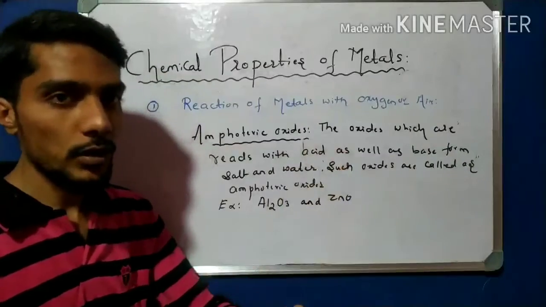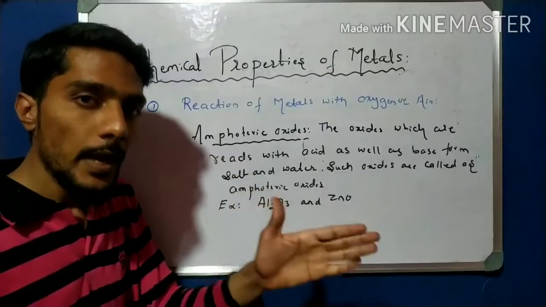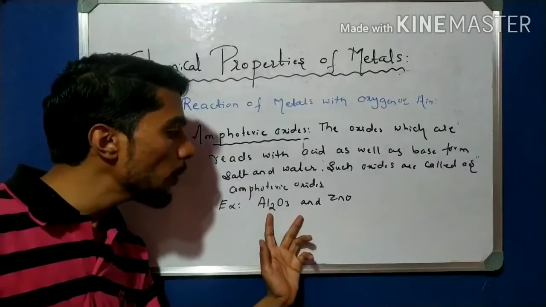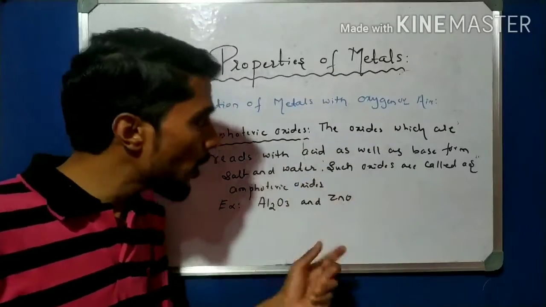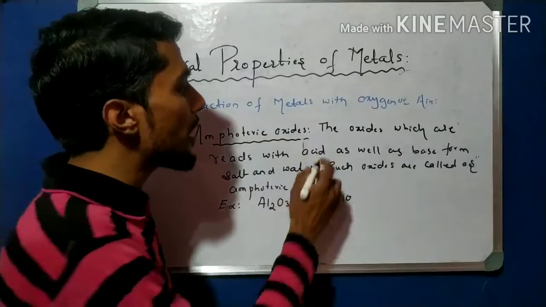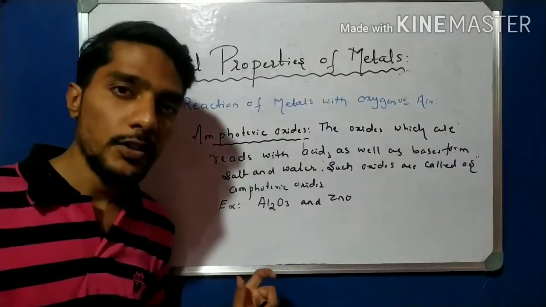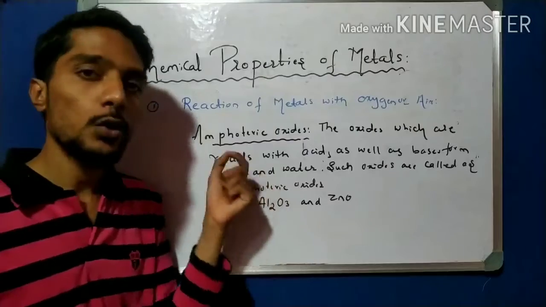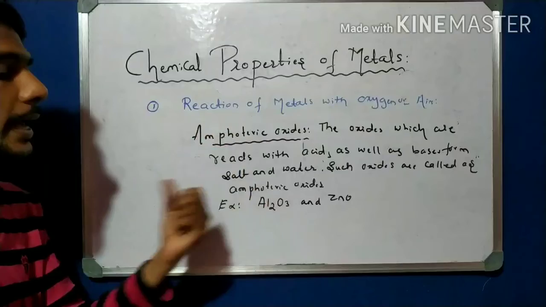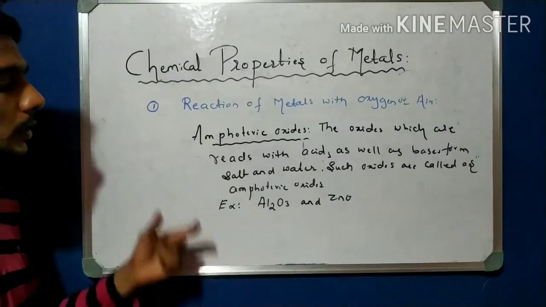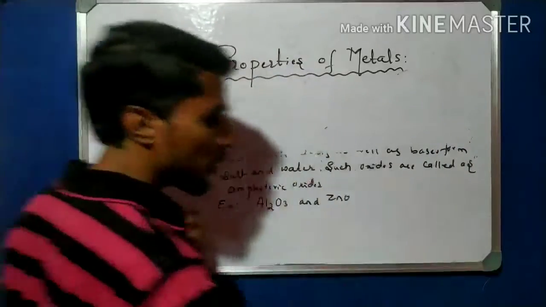That is two types of questions. One type is: what is an amphoteric oxide? Give an example. And the other way is: why are aluminium oxide and zinc oxide called amphoteric oxides? Because they react with both acids as well as bases. So this is a very important definition. Most of the time a 1 mark or 2 marks definition is asked. Please, students, write down this definition with the example.